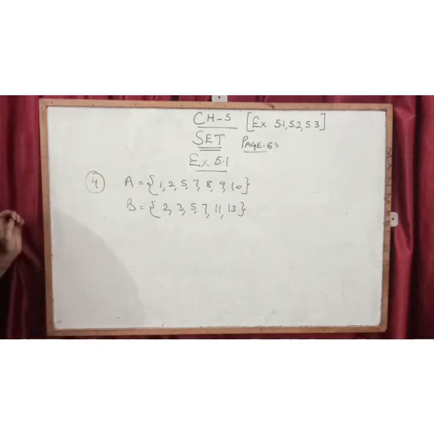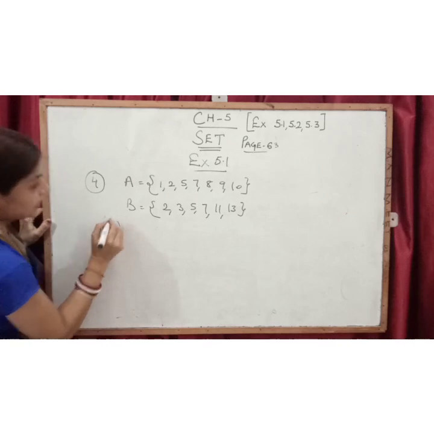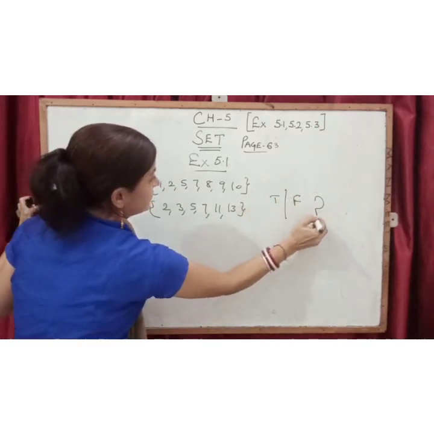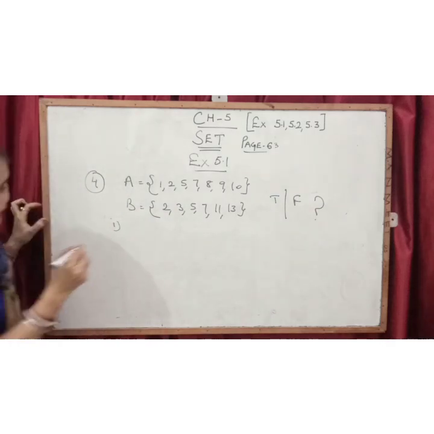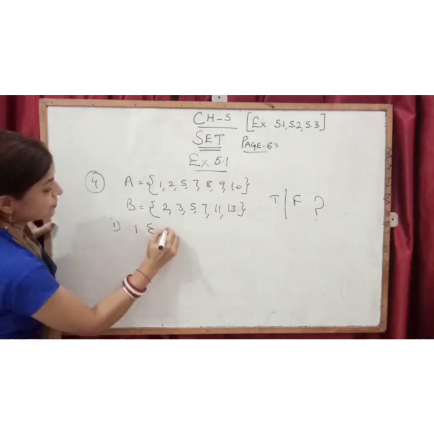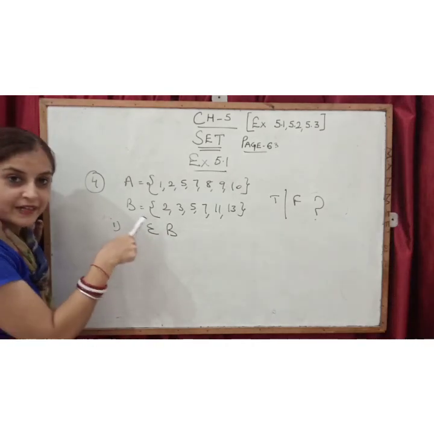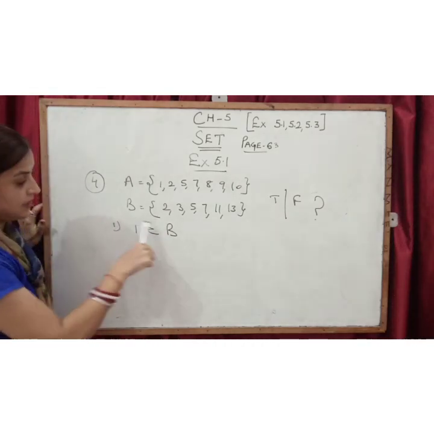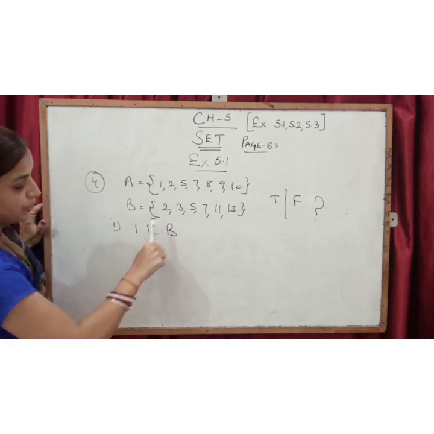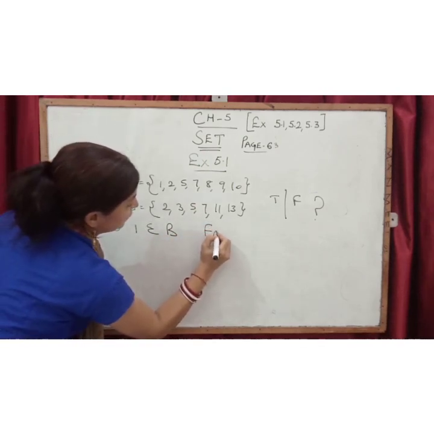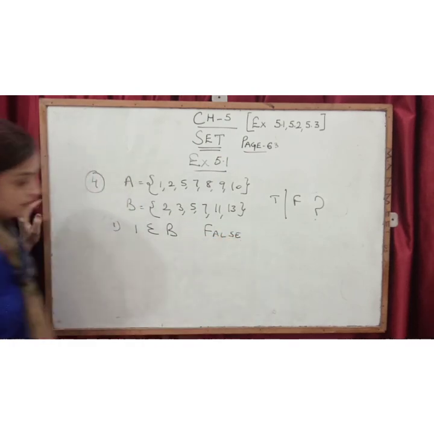Now children, here you have to tell whether it is true or false. Fine. So first is 1 belongs to B. They are saying 1 is there in the set B. Can you find any 1 here? No, I can't see any 1 here. So this is false.